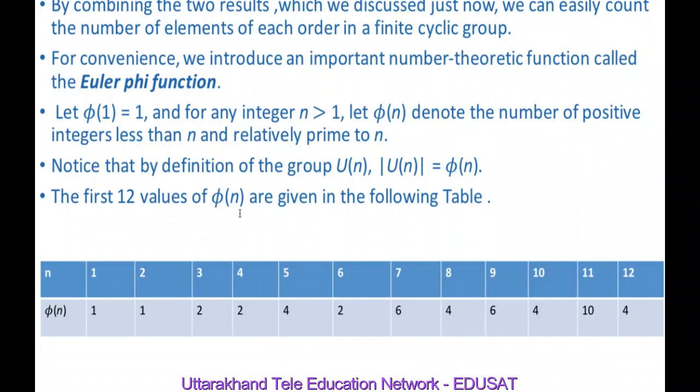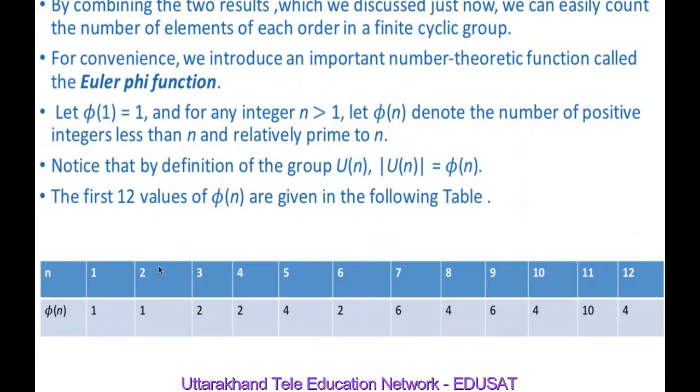So the first 12 values of phi n are given in the following table, for n equal to 1, 2, 3, 4, 5, 6, 7, 8, 9, 10, 11, 12. Up to 12 I have written. We can extend this table up to any number, because this is defined for n greater than 1. So if n is equal to 1, then obviously phi n is equal to 1.